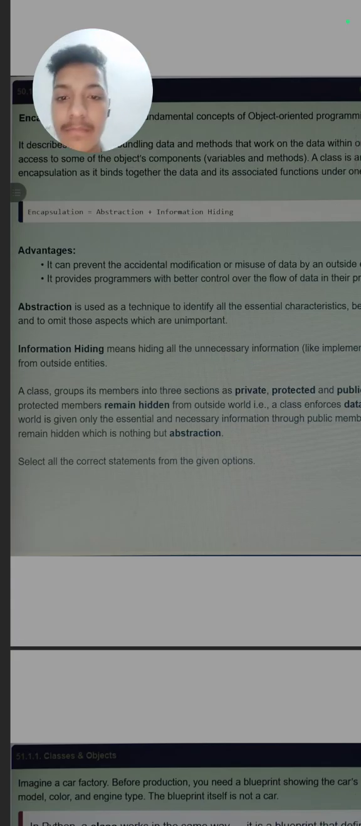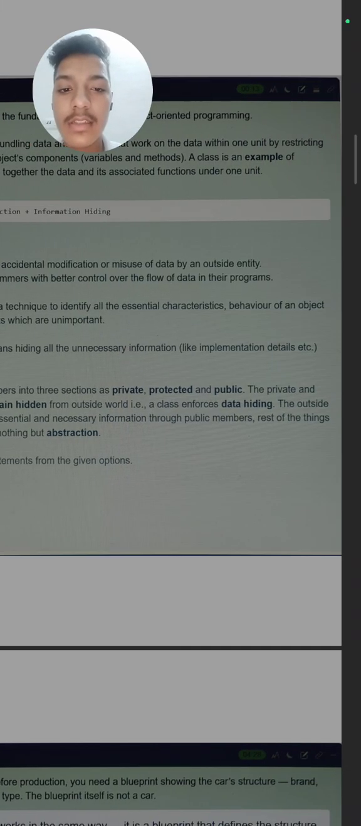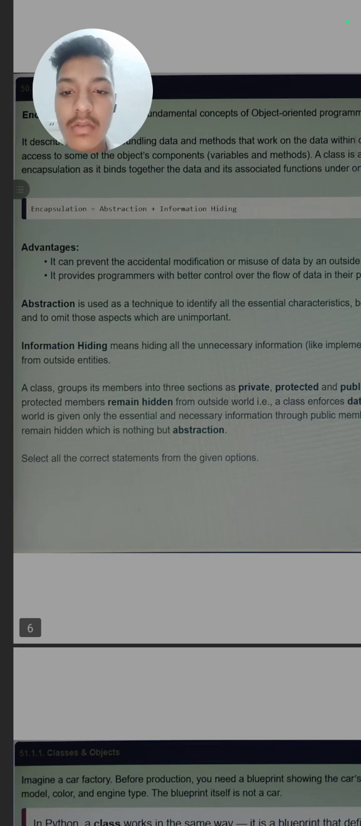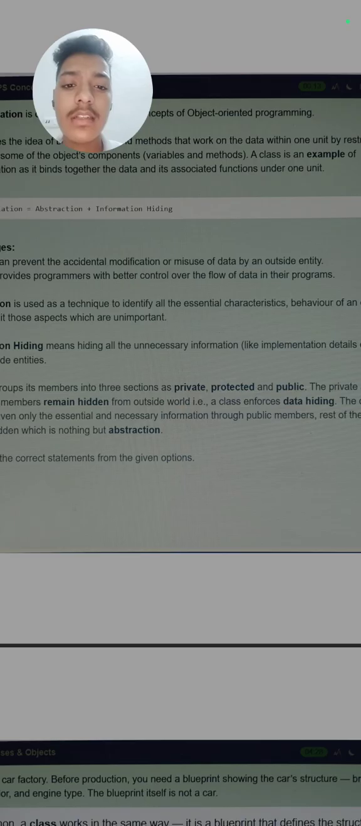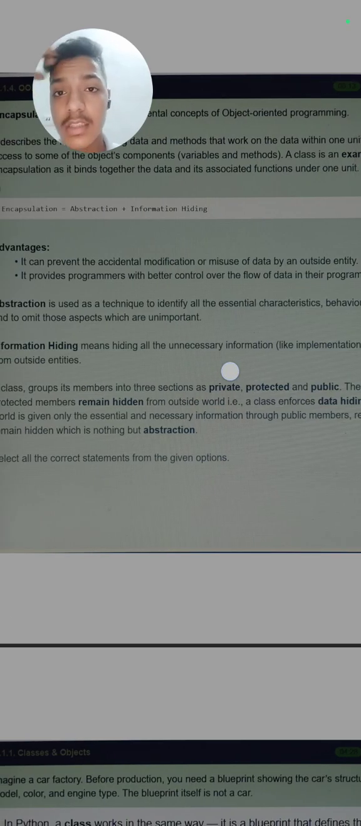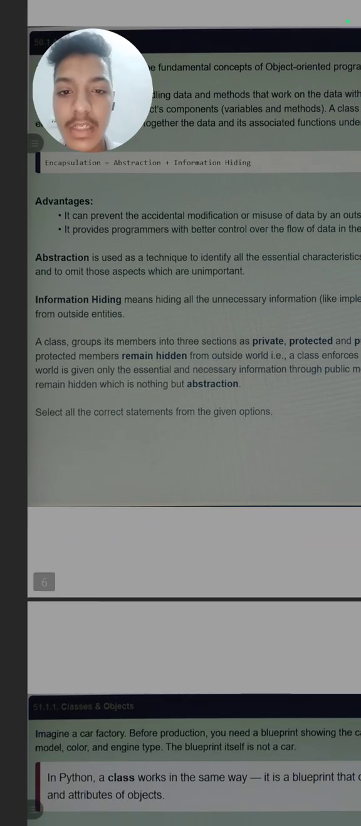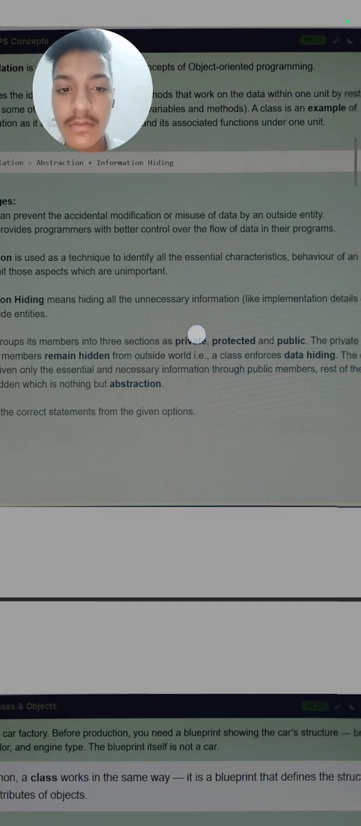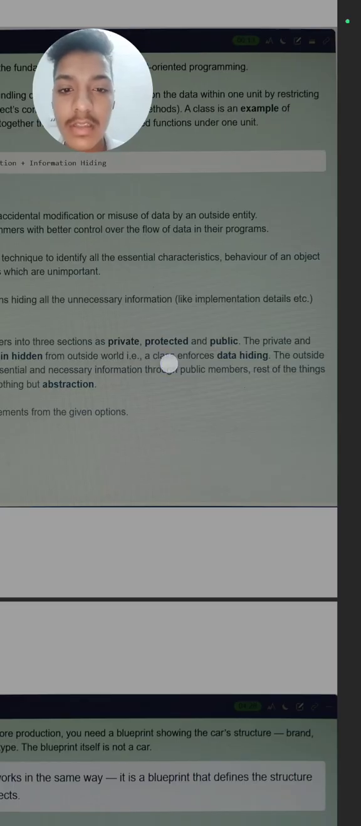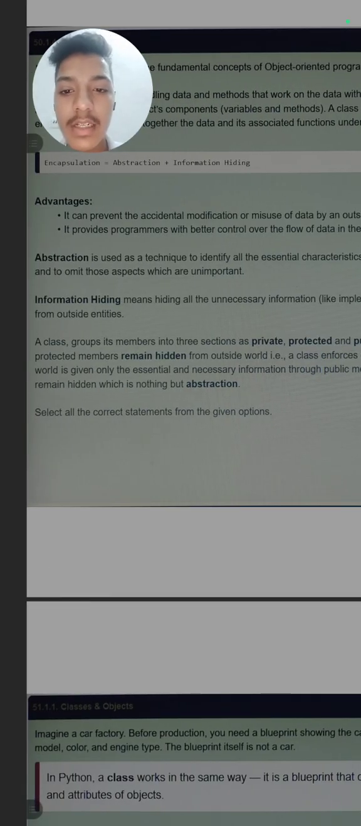Next is abstraction. Abstraction is used as a technique to identify all essential characteristics and behavior of an object and to omit those that are unnecessary. It is written here as essential characteristics, and as I have said, it is used to hide the unnecessary information in the data. Next is information hiding. Means hiding all unnecessary information like implementation details and so on from outside entities.